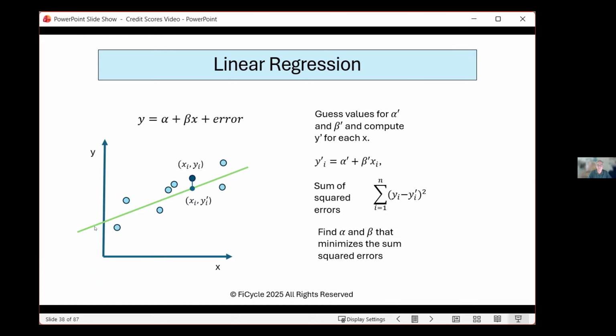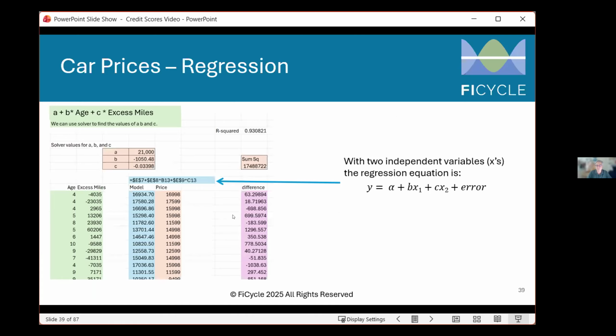So you can imagine if you drew a line through here, the distances would be very large. And if you drew a line up here, the distance would be very large. But if you draw a line right through the middle, that's going to minimize the distance. And a regression is a way of minimizing those differences. So we're going to do this in Excel.